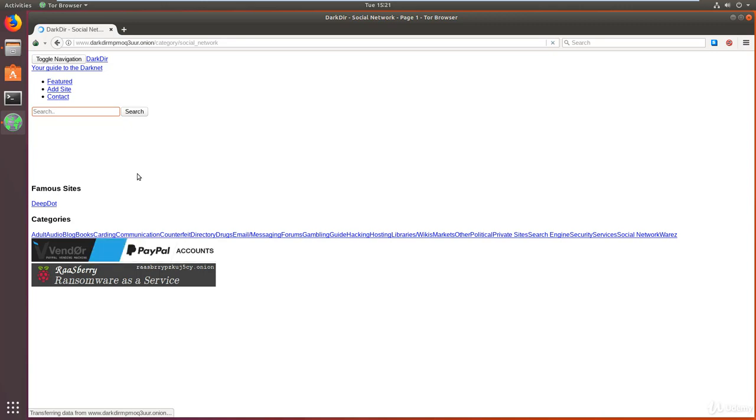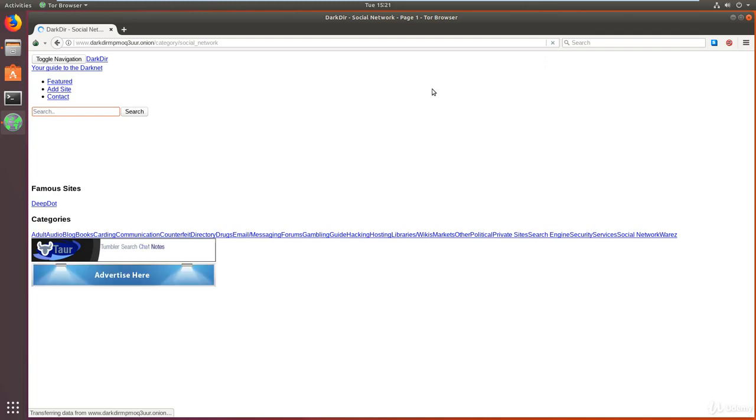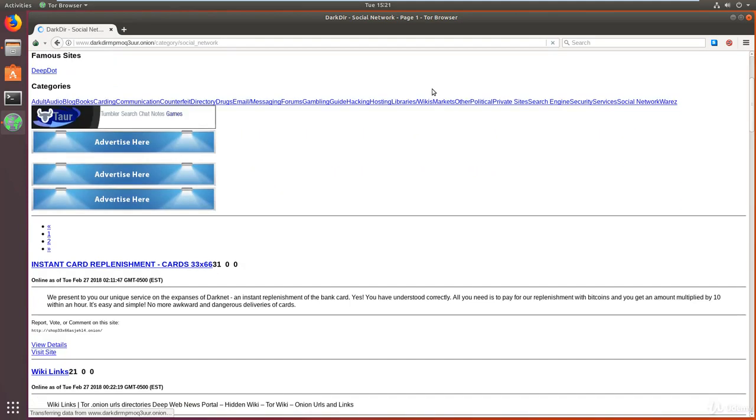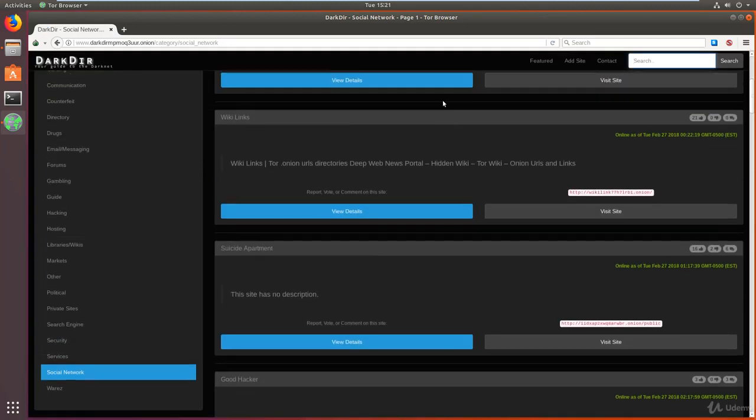If it doesn't work, you can always reload it, and it will load the page up for you. All right, so again, if it's taking too much time, you can always just reload the page, as I'll do just now. So give that a few seconds. There we are. It's reloaded the page, and it's going to start displaying. Okay, so if it does give you the error where it keeps on loading, you can always just stop the loading process and reload it.